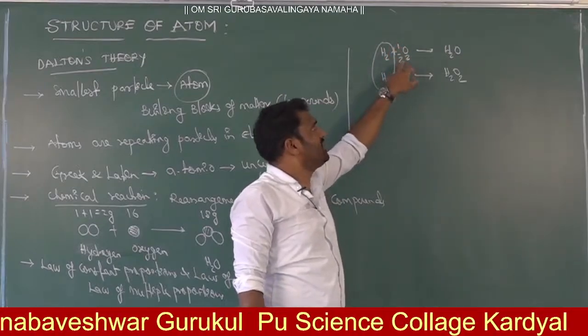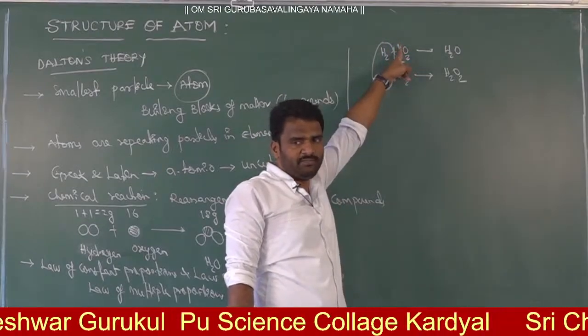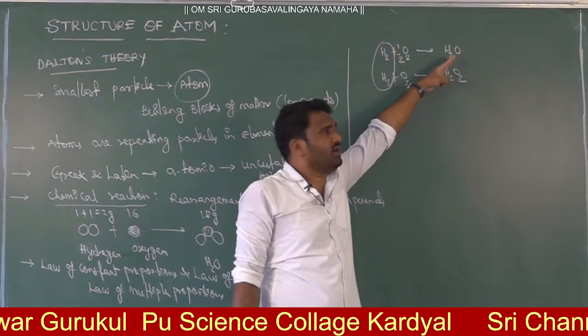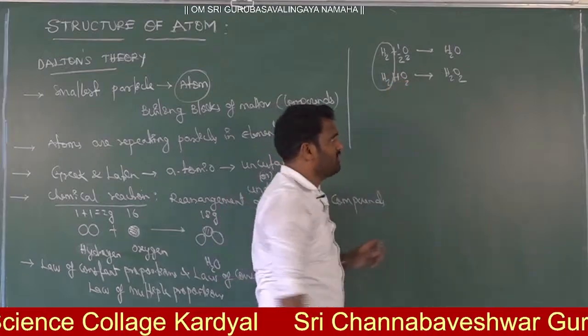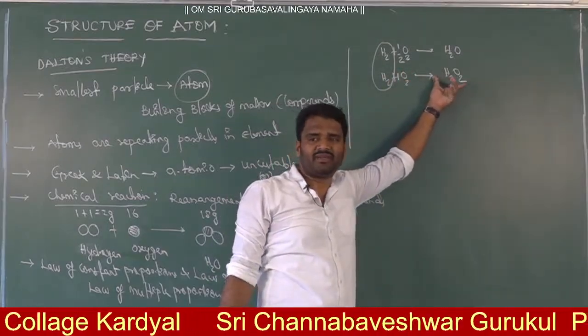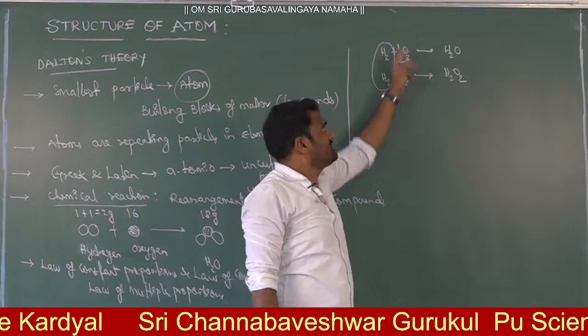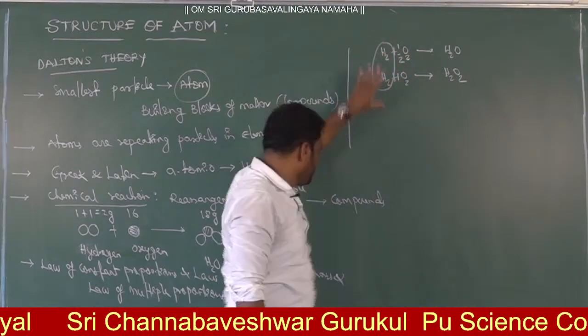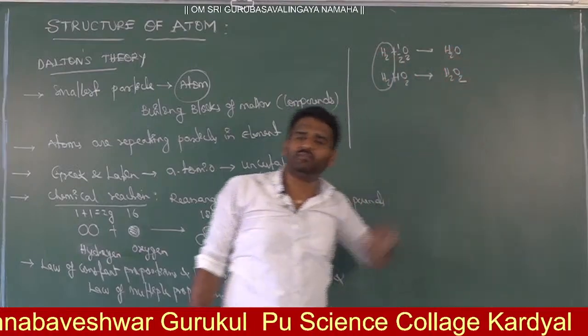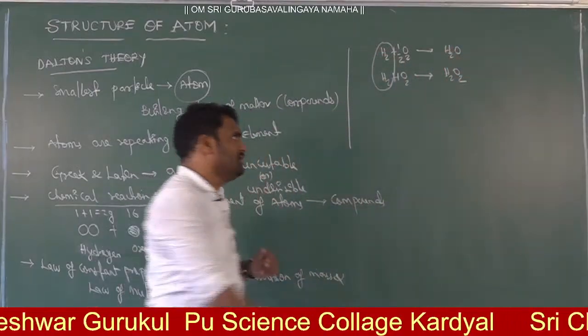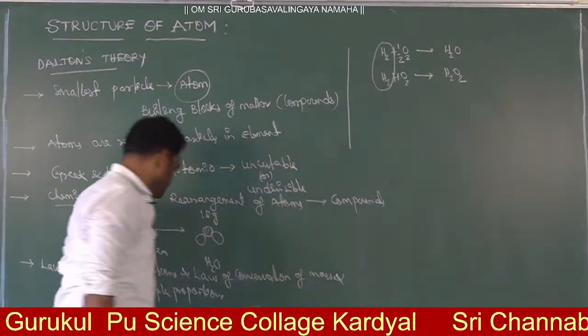Here I have water. Half O2 means one oxygen atom, and by that I got a water molecule. If I take 2 oxygen atoms, meaning an O2 molecule, then I got hydrogen peroxide. Once you keep one element constant and change the other element, you will definitely get multiple products. This is the law of multiple proportions.